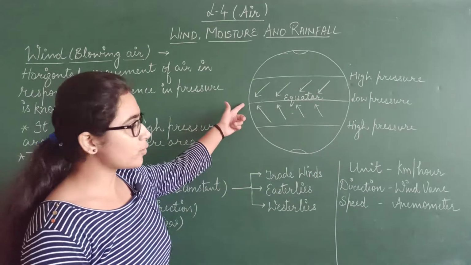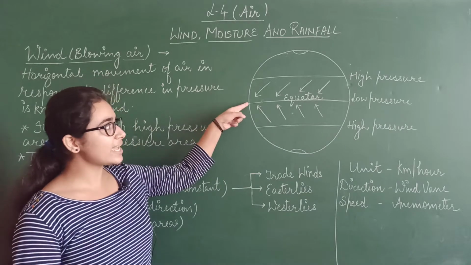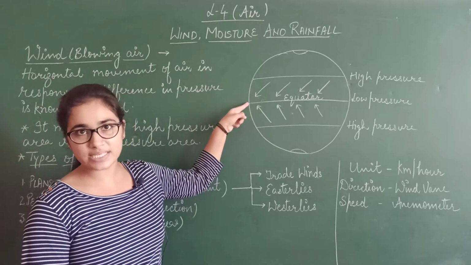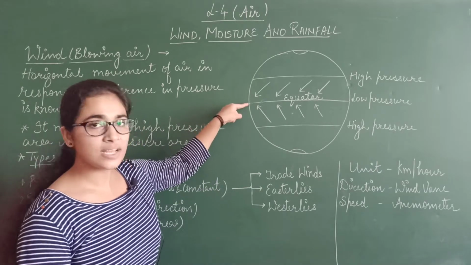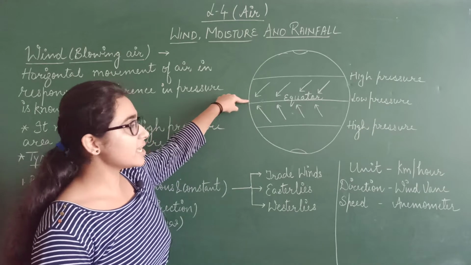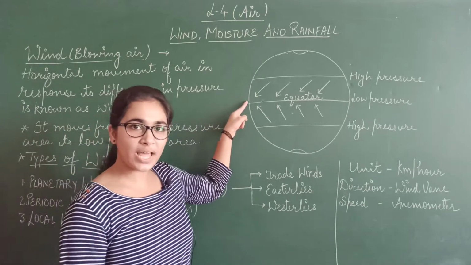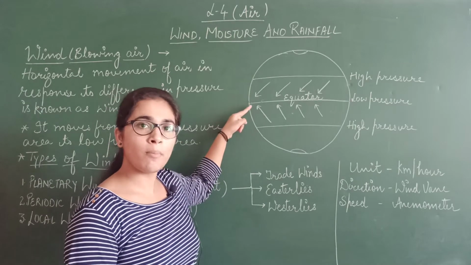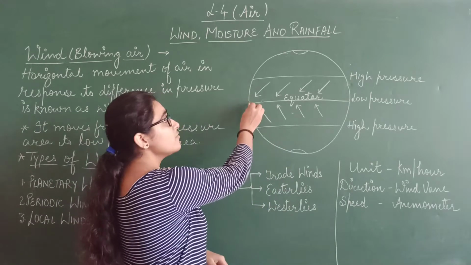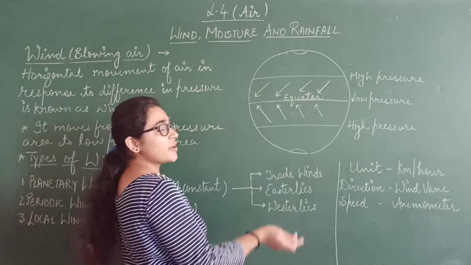Now here we have equator. Now you all know that at equator maximum heat is there, because here the sun rays are very much direct. So here the heat is more. Now here the temperature will also be more. So what will happen? The air will get warm up. Now the warm air is lighter in weight and it will rise up.